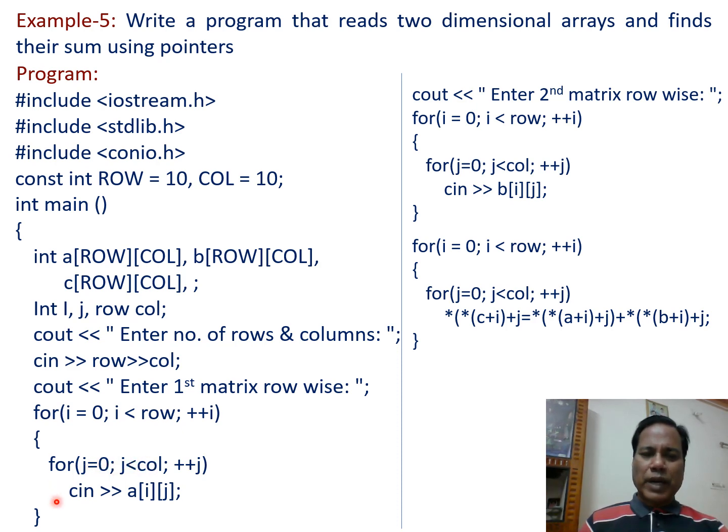Condition is true, but the body of this inner for loop is the cin extraction operator, a[i][j]. So the first element that is entered is stored as a00. In a similar way, the value of j is incremented. So using this condition, that is true for the three values, we enter three elements of the first row.